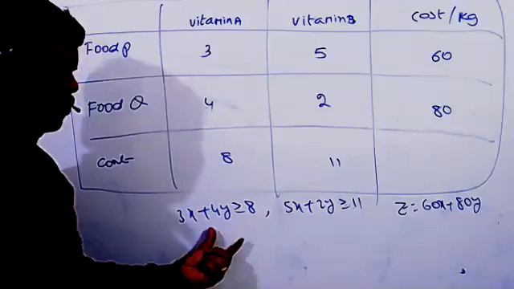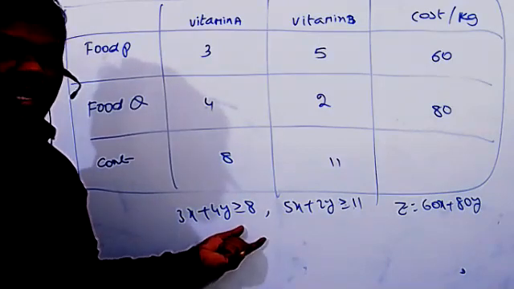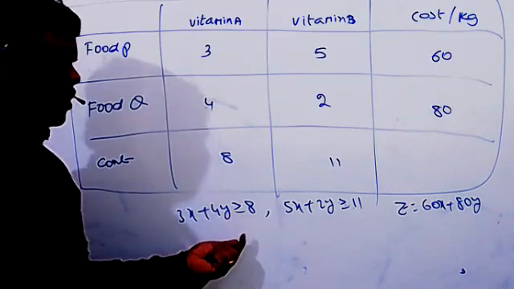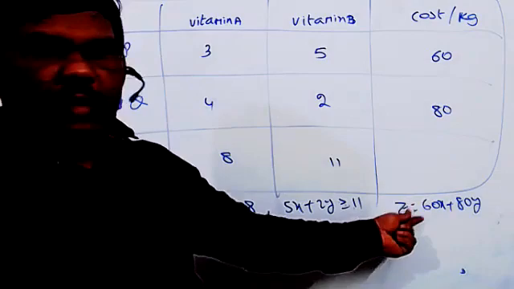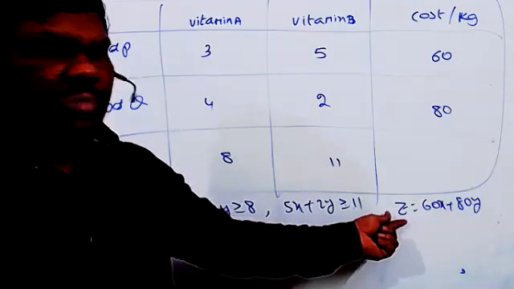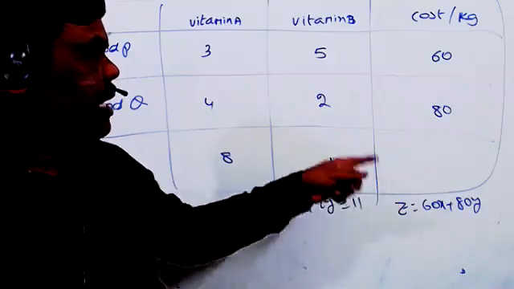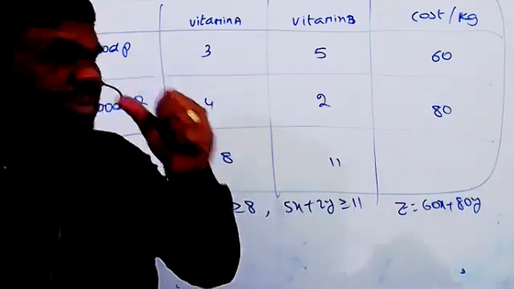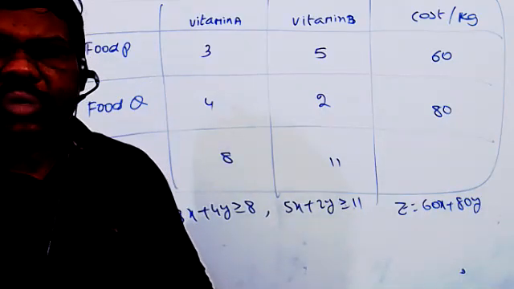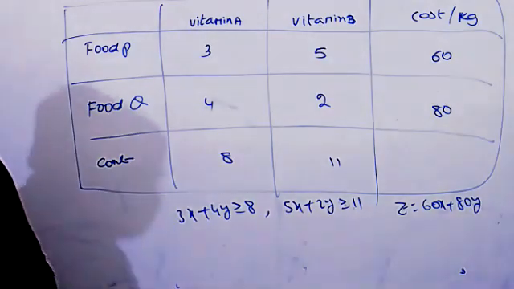Clearly, draw the graph. First you can find the critical points or corner points. The points you can substitute in the total. Z is called total cost here. At which point will you get the optimum? Here the minimum is required. Find the minimum cost.